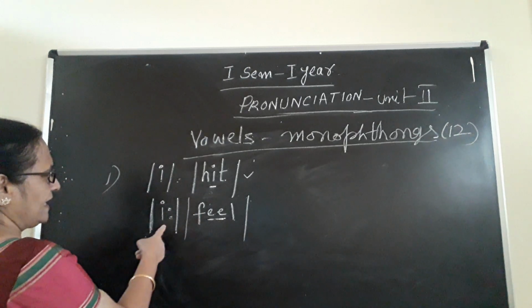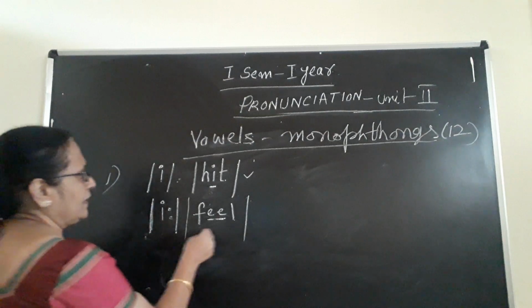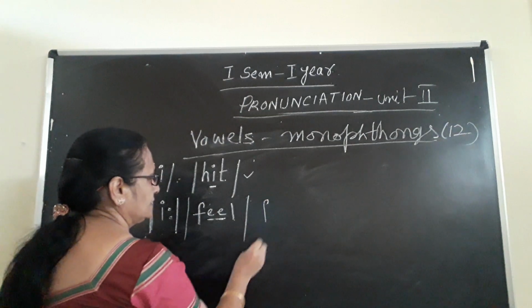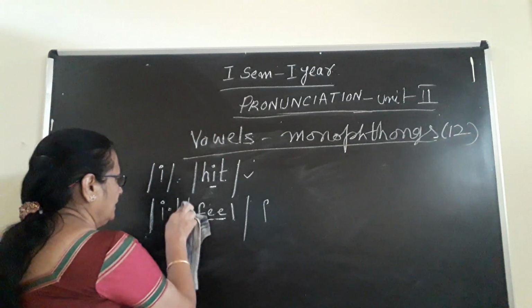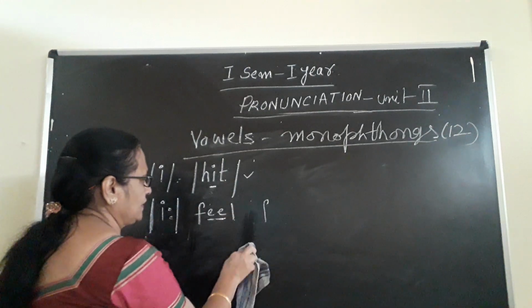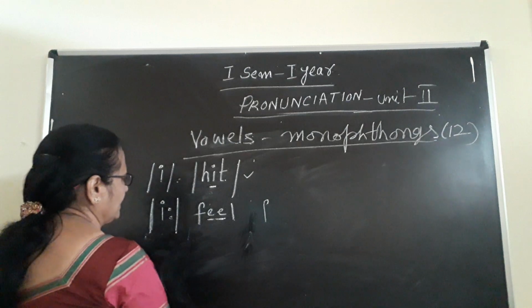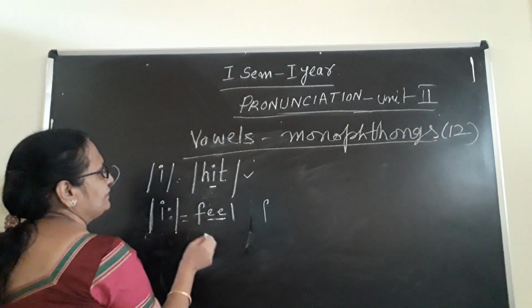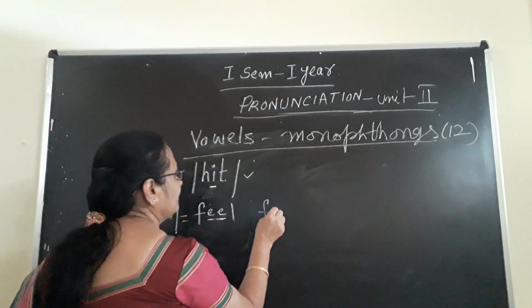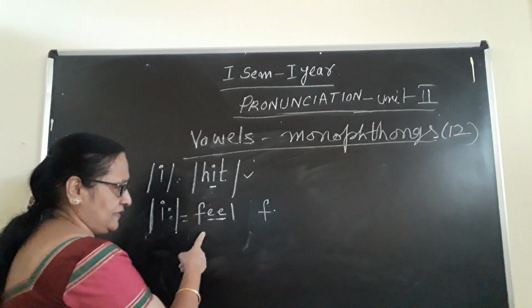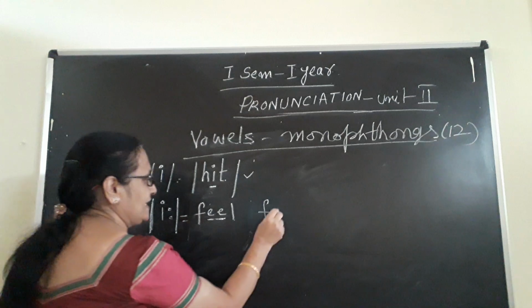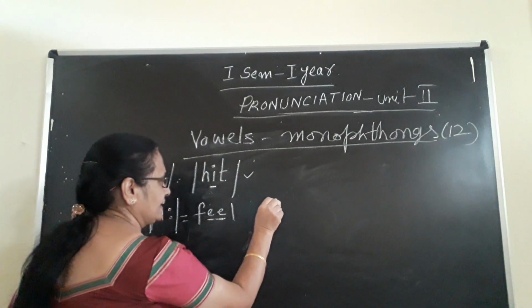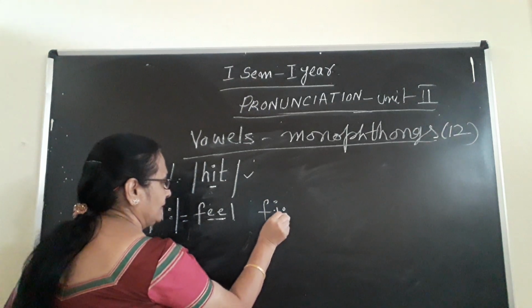Feel. F. Then you write this one. How do you transcribe it? Only for transcription you have to give the slashes. I am giving this word, feel. F is F because it is a consonant, then E becomes E. This you write as the transcription here.